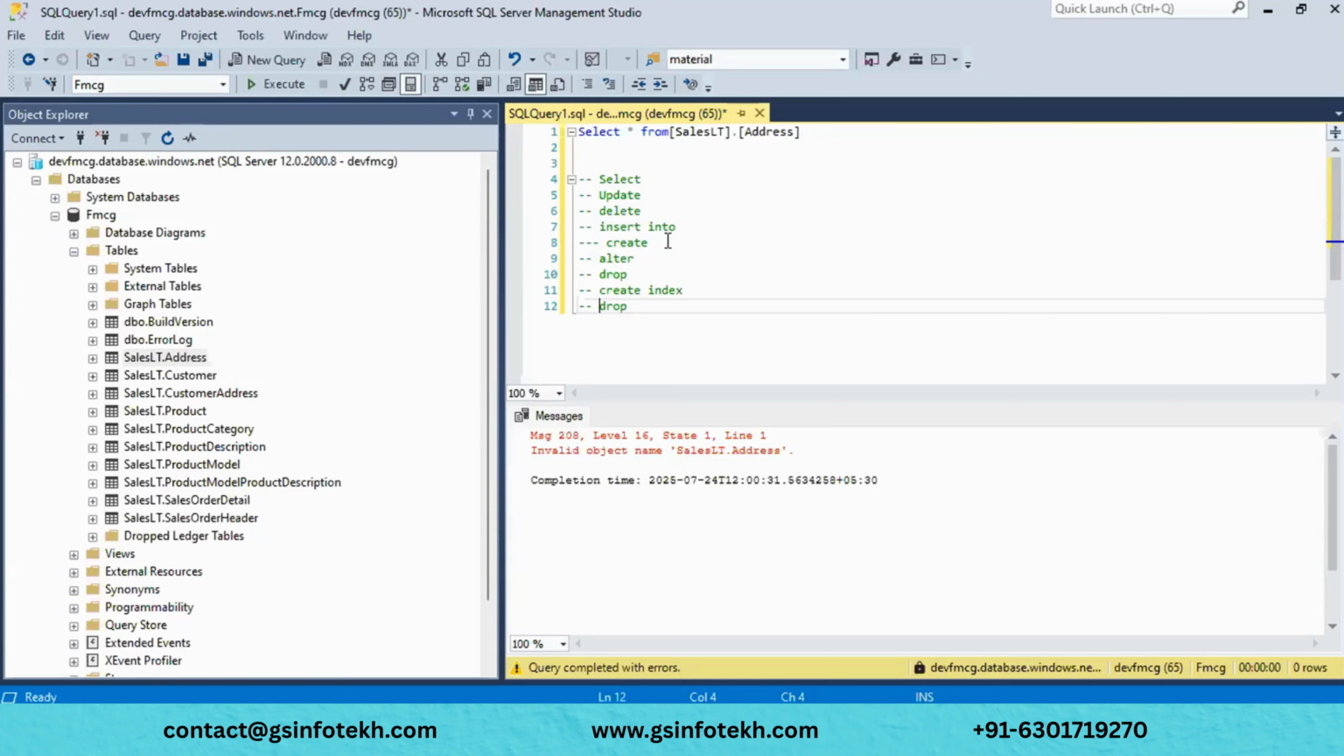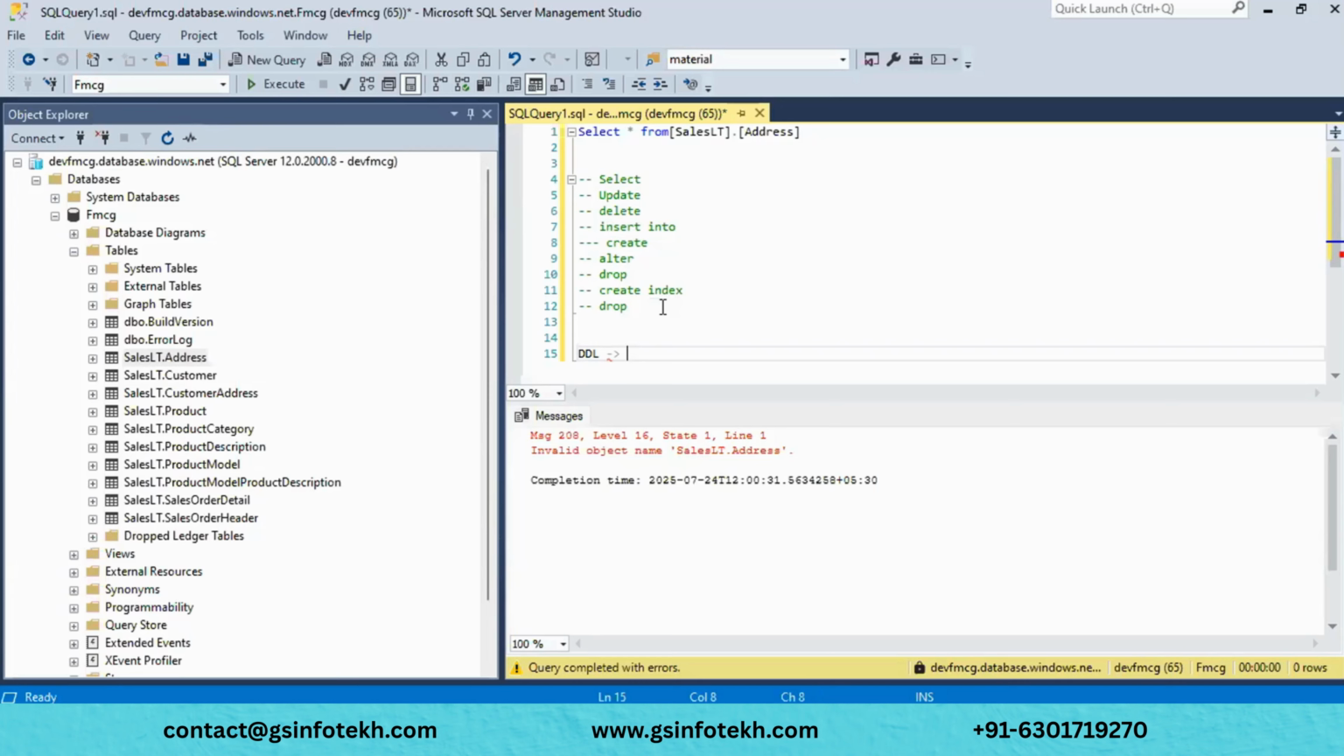And we have some commands, something like DML, DDL, DCL. We have different types of commands. First, we will go with DDL. What is DDL? DDL is nothing but a data definition language.